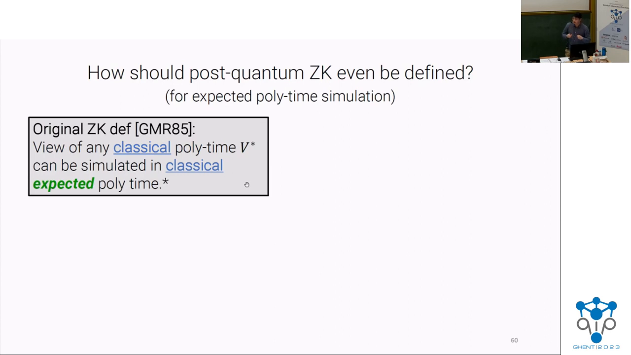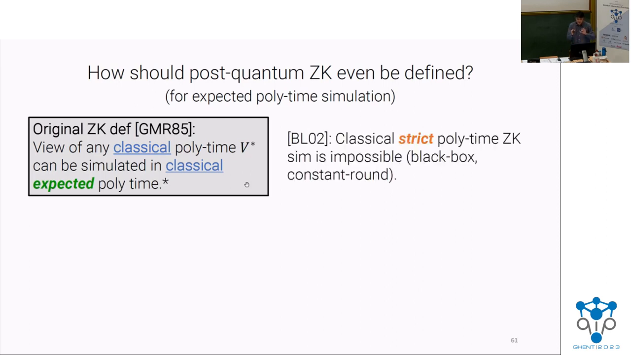So the question is, how should post-quantum zero knowledge even be defined in this regime of expected polynomial time simulation? So remember that the original definition of zero knowledge, in the paper introducing ZK, says that the protocol is zero knowledge if the view of any classical polynomial time malicious verifier can be simulated in classical expected polynomial time. Right, this is the definition you need for the previous GNI protocol to even be ZK. And in some sense, this is the best definition you can hope for, because the result of Barak and Lindell from 2002 shows that if you were to ask for a better simulator, one that ran in strict polynomial time, well, none of these protocols would be zero knowledge, that actually classical strict polynomial time ZK is impossible.